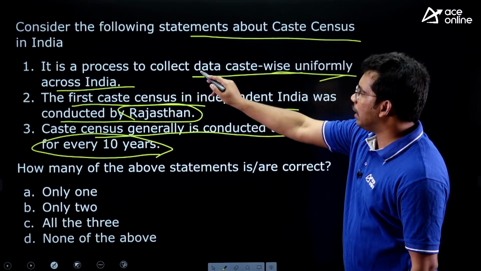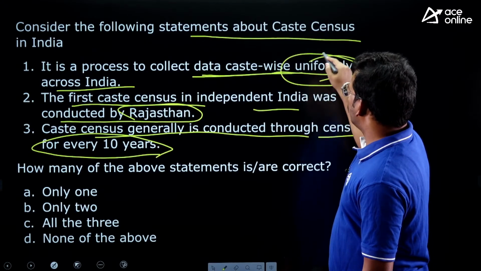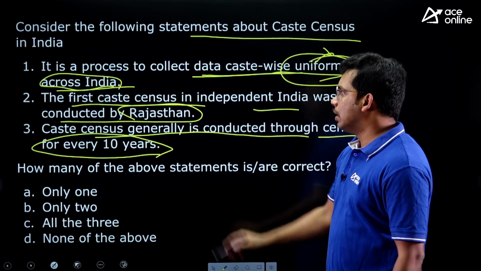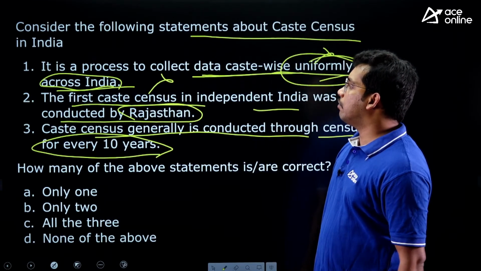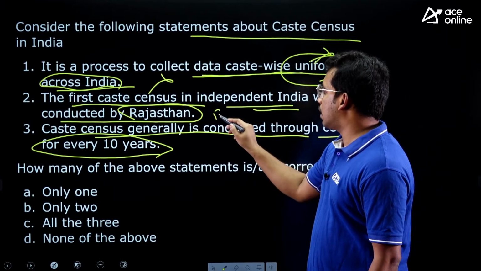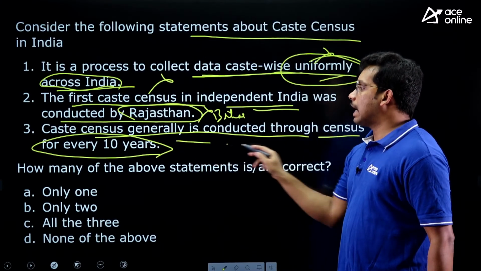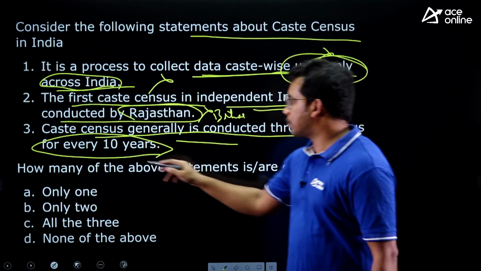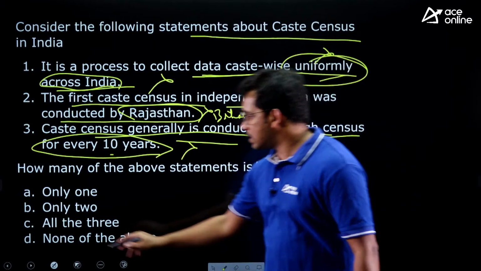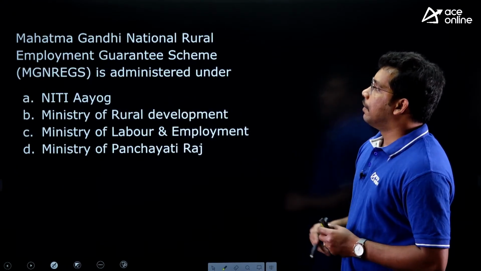We will see. It is a process of collecting data caste-wise uniformly in India. No, there is no uniformity across India. Different state governments are conducting different caste censuses. There is no uniformity, so the first statement is wrong. Second, the first caste census was conducted by Bihar, not Rajasthan. So the second statement also stands wrong. Caste census is generally conducted through the census every 10 years. No, caste census is not being conducted along with the census. So the answer is D, none of the above. Okay, so that is about the question.